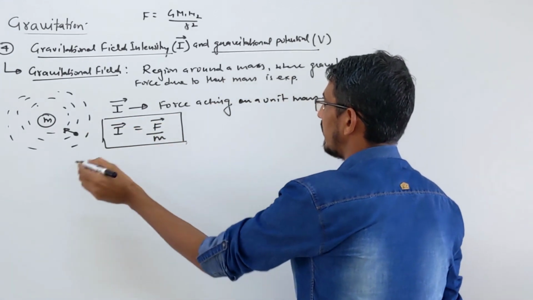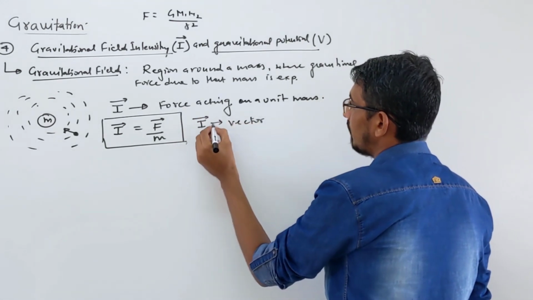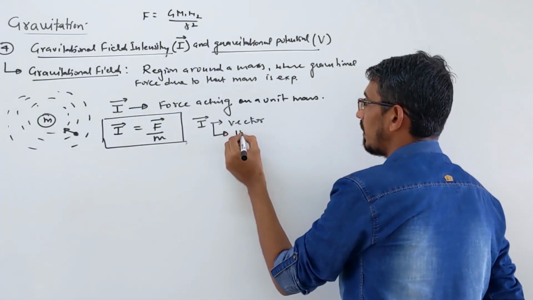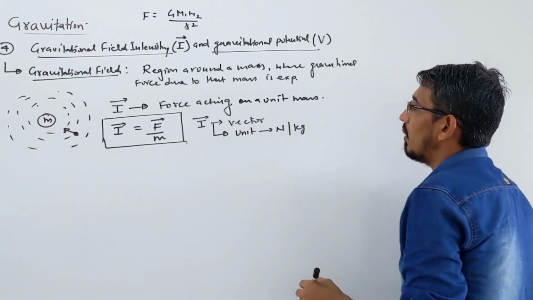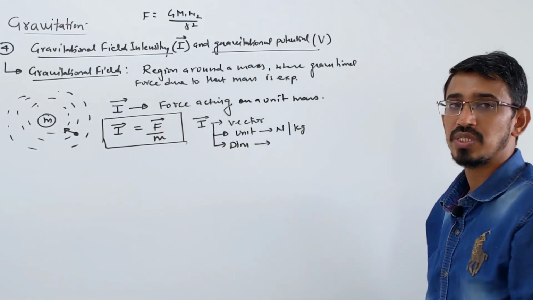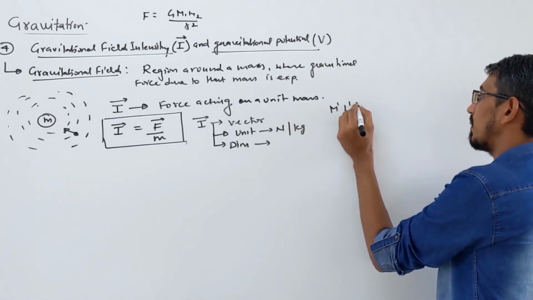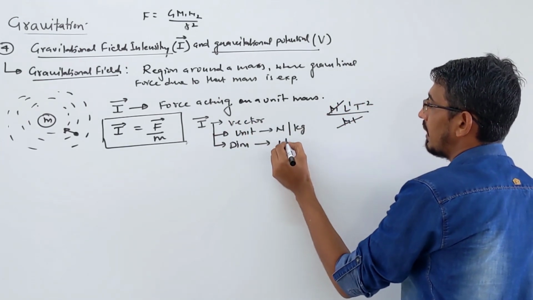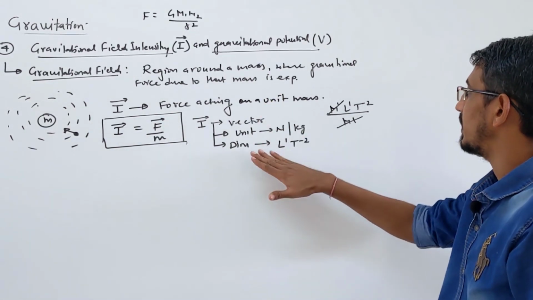Also remember that intensity is a vector quantity, it is very important. And if you want to write its dimension and unit, how do you write? Unit is force by mass, so the SI unit is simply Newton per kg. And for dimension, it is force by mass. The dimension of force is M power 1 L power 1 T power minus 2, divided by the mass term M, so the dimension becomes L power 1 T power minus 2. That's the dimension.